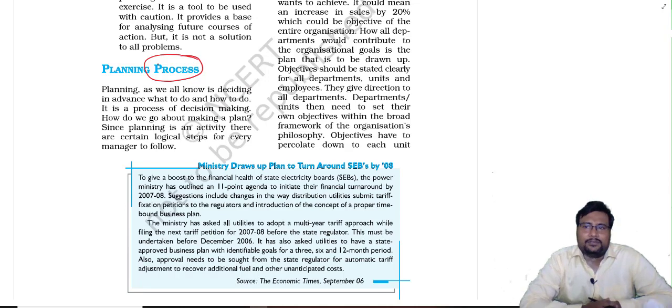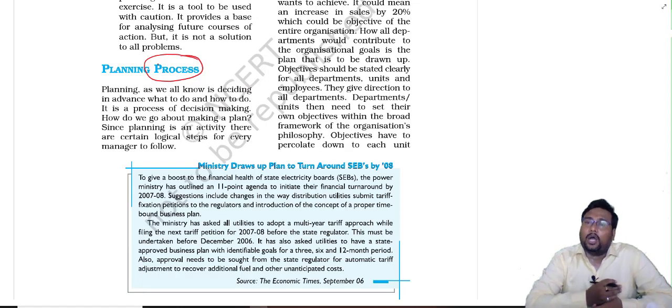So we are knowing that only a good plan cannot give you success. The good plan will be implemented in a good manner, then only the success will come, then only the target will be achieved. And how to make a proper plan, how to implement, after implementing what to do, all answers are in this particular topic, planning process.